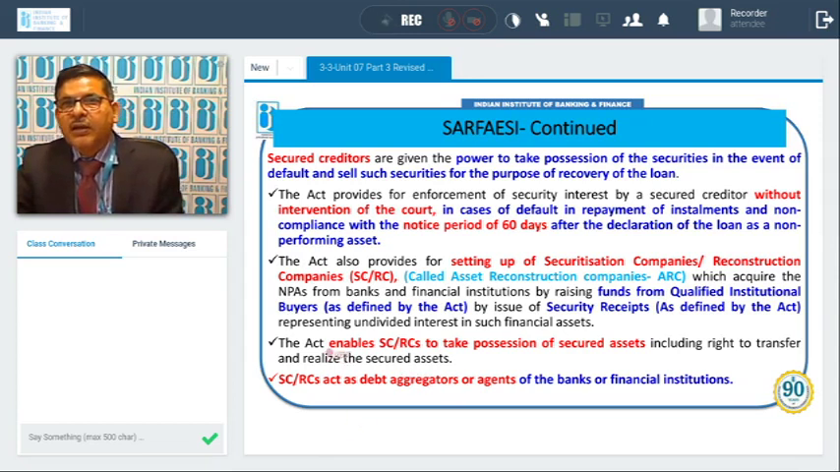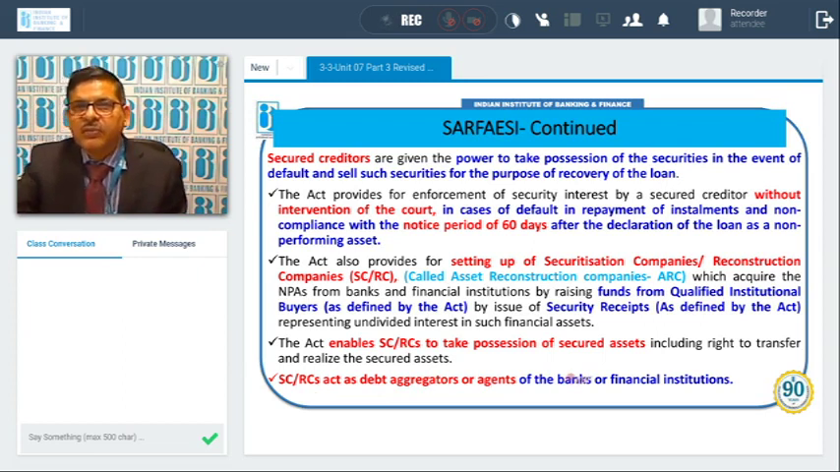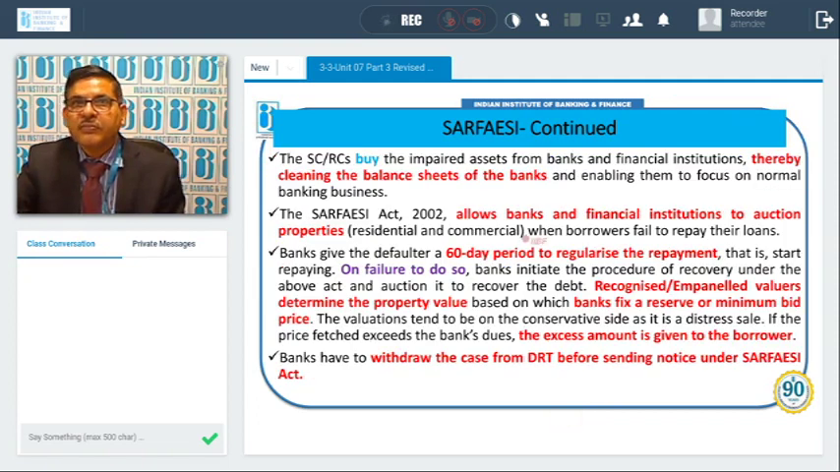Okay. Then the Act enables SCs or RCs to take possession of the secured assets, including the right to transfer and realize the secured asset. Once they take possession, they have the right to either transfer, sell, or realize the secured asset by any mode. These ARCs act as a debt aggregator or agent of the bank or financial institution. So these asset recovery companies are an aggregator or agent of the banks or financial institutions for recovering the loan involved in the NPA account.